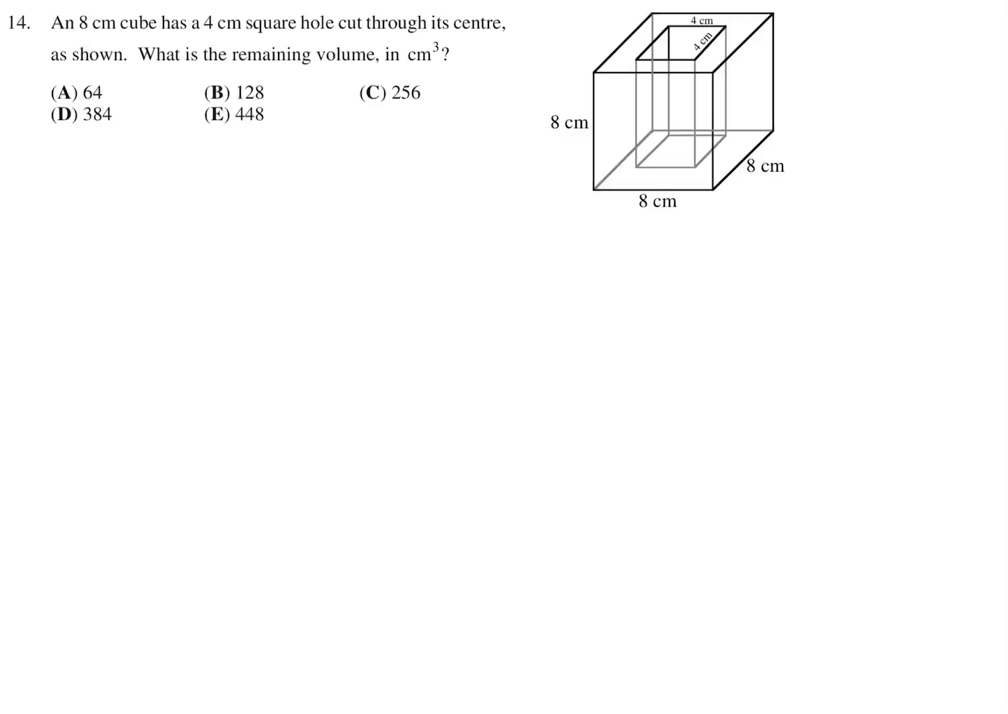An 8 centimeter cube has a 4 centimeter square hole cut through its center, as shown. What is the remaining volume in centimeters cubed? Okay, so we have to first figure out the total volume and then subtract from it the cut part, whatever you want to call it. And that would give us the remaining volume.